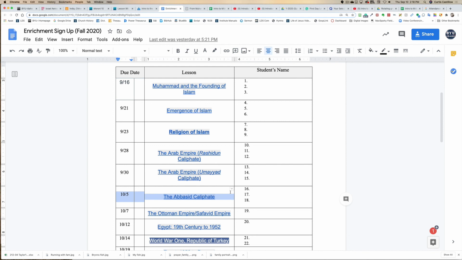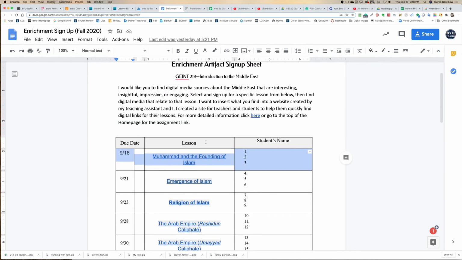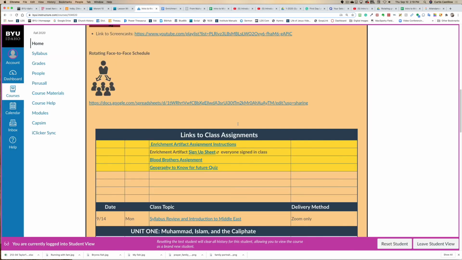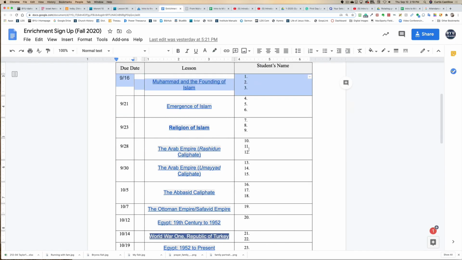But if you'll get it done, and if you'll do Muhammad right here, you can see it's due on September 16th. If you'll sign up for an enrichment for this day, I will give you the points equivalent of 1 missed pre-class assignment. So that's because I'm desperate. I need people to sign up for these 5.